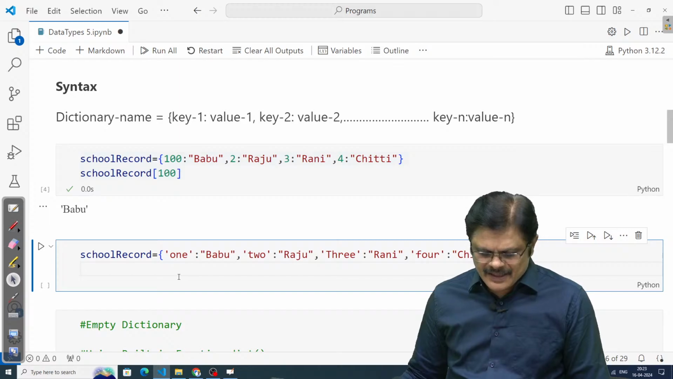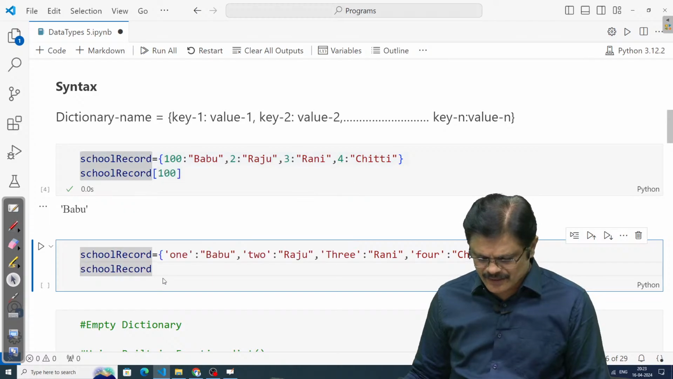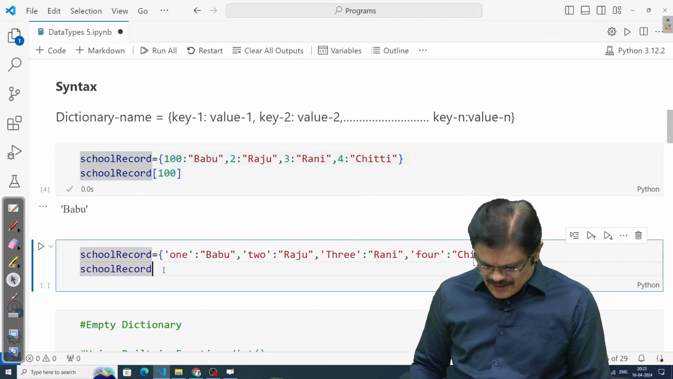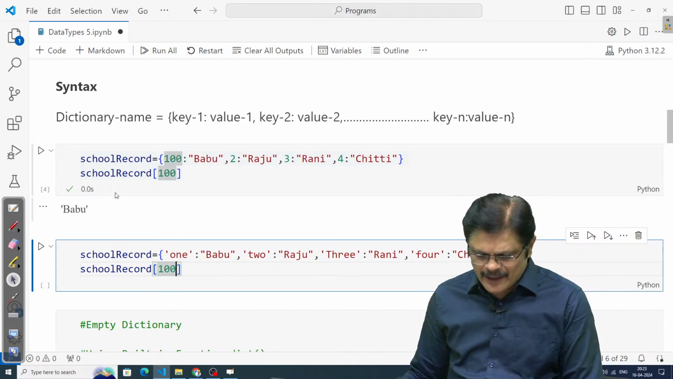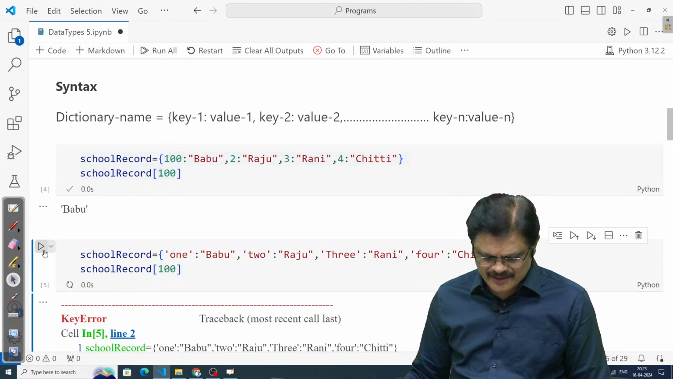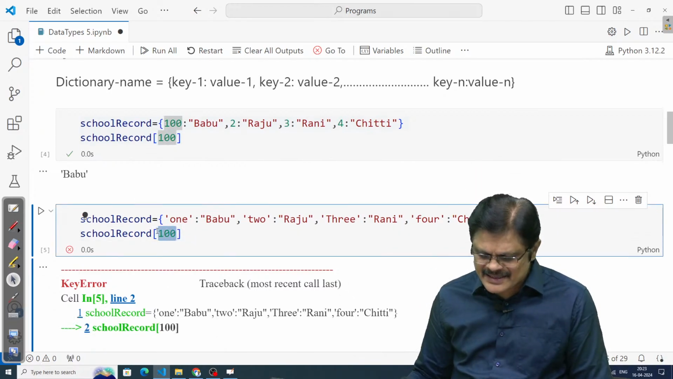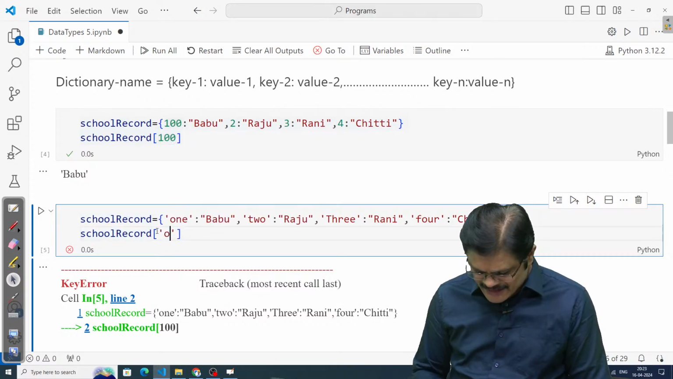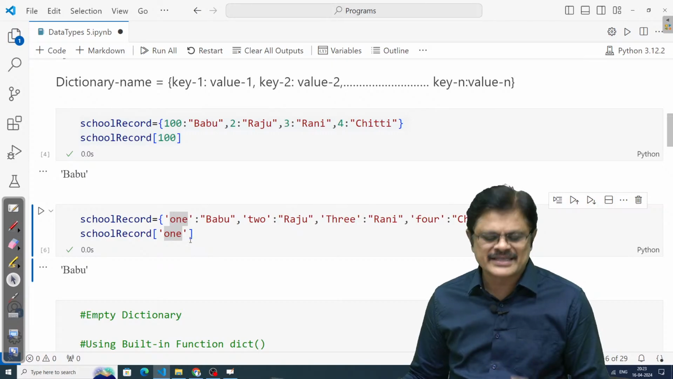Is it clear? So now how can I access this particular school record, because I changed it? Now, because I changed it, if I access with the original previous number, that doesn't work, sir, because there is a key error, because now you changed it. Now how can you access these values? What are the keys here? This is your key, sir. That string 1 is the key.